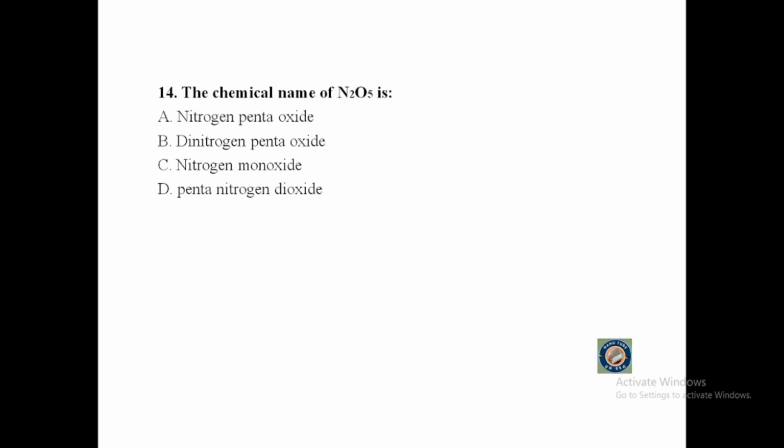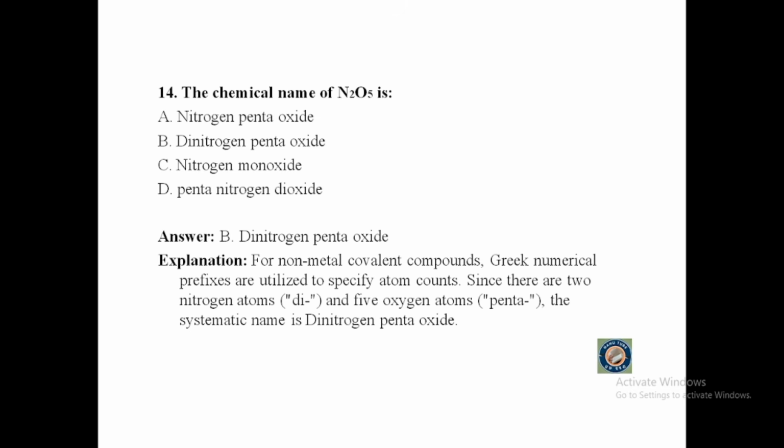The chemical name of N2O5 is dinitrogen pentoxide because for non-metal covalent compounds, Greek numerical prefixes are utilized to specify atom counts. Since there are 2 nitrogen atoms, di, and 5 oxygen atoms, penta, the systematic name is dinitrogen pentoxide.